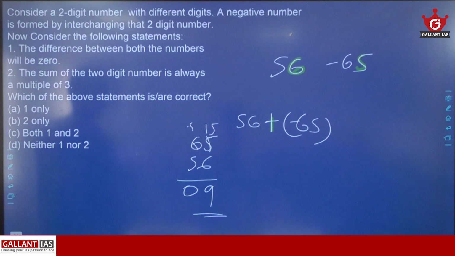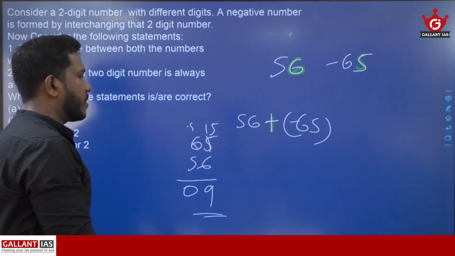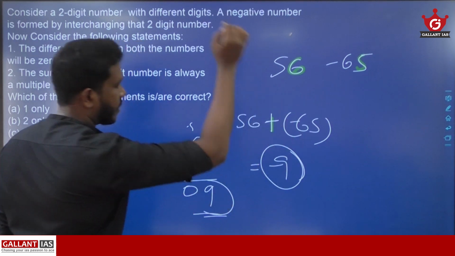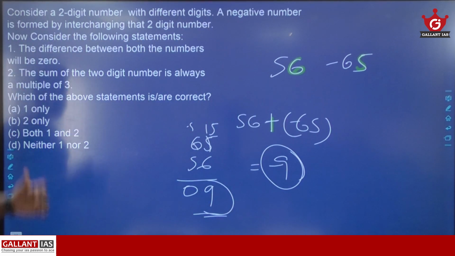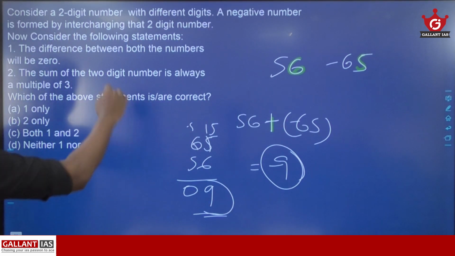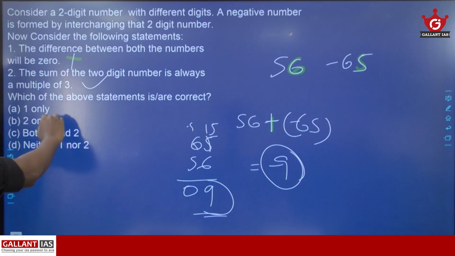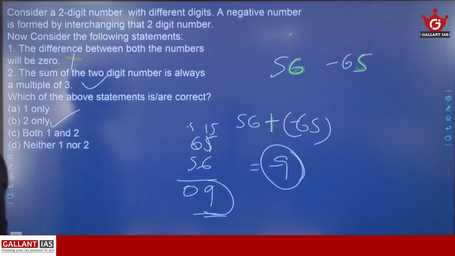So again you are getting 9, minus 9. Again you are getting a multiple of 3. So statement 2 is correct. Statement 1 is wrong. So our answer is option B, 2 only.